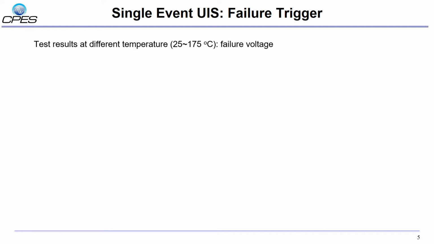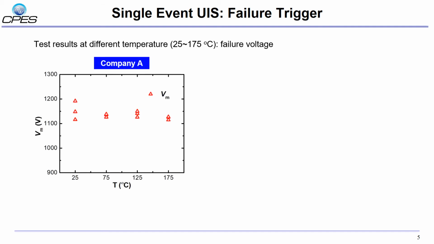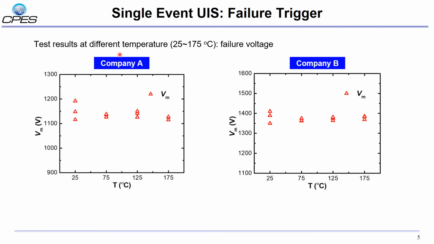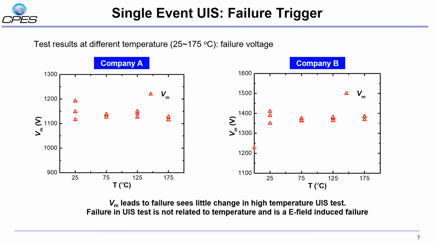We also performed the test at different temperatures. As we can see here, for both HEMTs from component A and component B, the VM leading to failure sees little change with the temperature. So we draw the conclusion that the failure in the single event UIS test is not related to temperature or any thermal issue, and is a purely electric field induced failure.